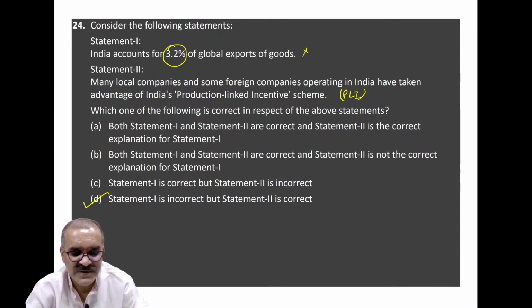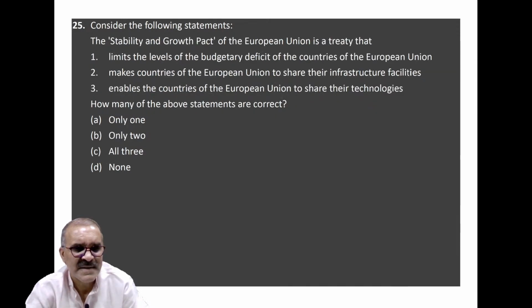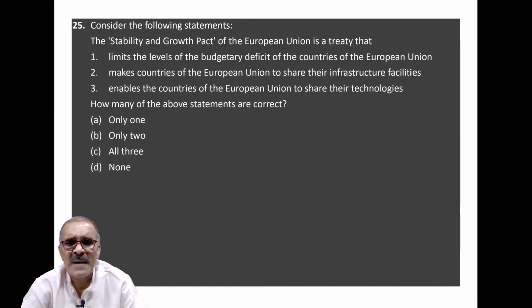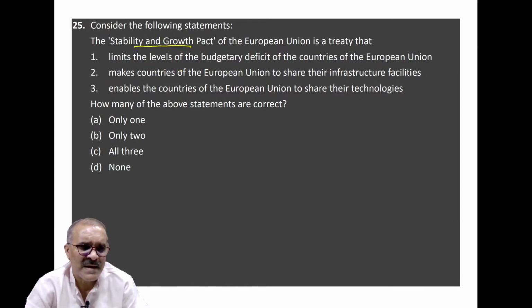The next question, that is 25th, is again on a pact which has been signed by the European Union. The Stability and Growth Pact of the European Union is a treaty that limits the level of budgetary deficit of countries of the European Union.